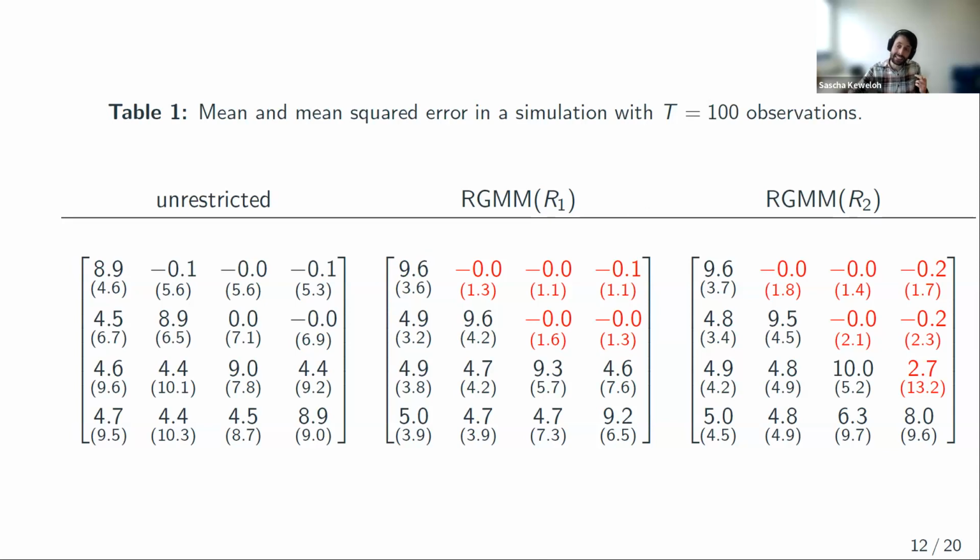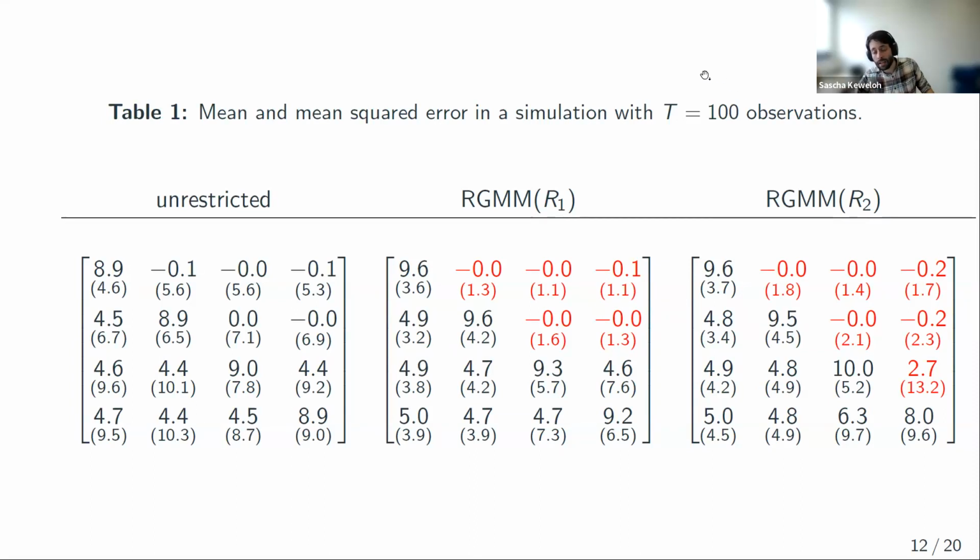First of all, it does not shrink it all the way to 0. It stops at a mean of 2.7 and detects, well, probably not a 0, and stops at 2.7. That's a difference to the traditional approach, because if you use the Cholesky decomposition, this element is 0 no matter what. But the second thing, which I think is more important, is that this bias decreases with the sample size. So with more and more observations, with more and more evidence against the restriction, the estimator becomes better and better in detecting that this restriction is not in line with the data, and then it stops to shrink towards it.